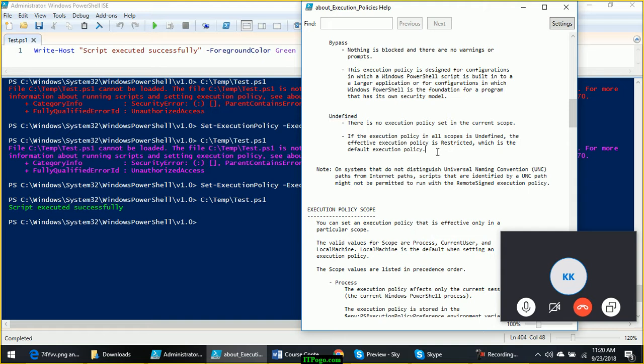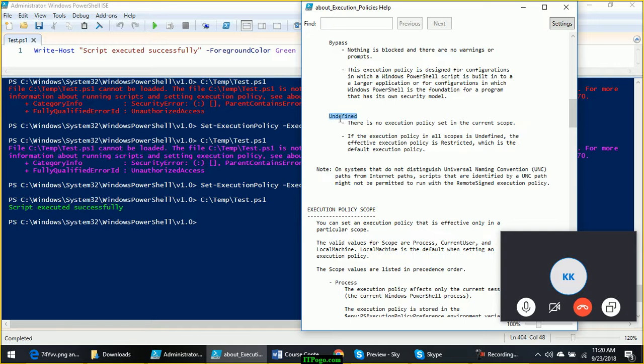Undefined will come into picture when you want to set the policies through group policy. When you have to set the execution policy through group policy, at local level you will set it to undefined, so that whatever comes from the group policy level, that will overwrite whatever is given at the local level.